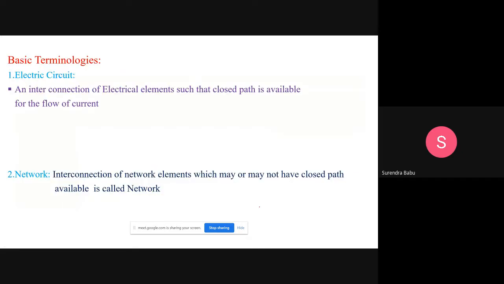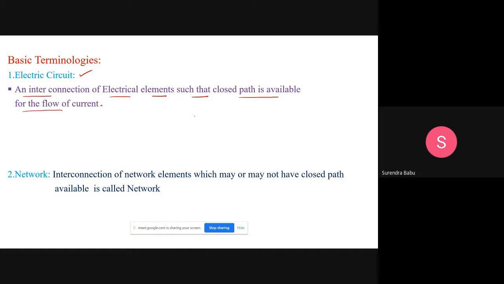Students, before starting today, what exactly nodal analysis, mesh analysis, all these concepts, some minimum basic terminology is required before going to that concept. I think all of you know this basic. What is the electric circuit? An interconnection of electrical elements such that a closed path is available for the flow of current is nothing but an electric circuit. That means an electric circuit must always consist of a closed path.